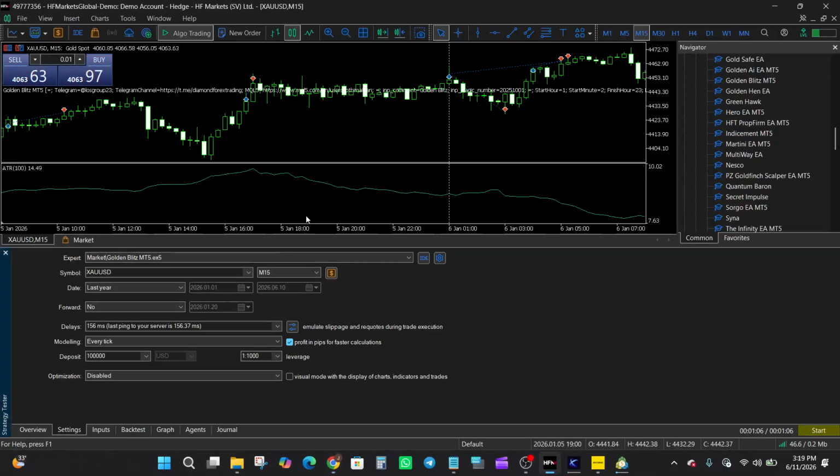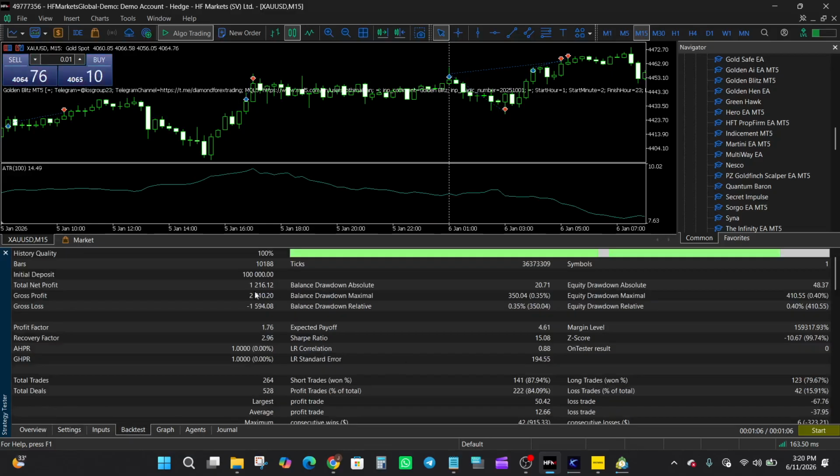Let's see how the EA performed on XAUUSD on the M15 time frame in 2026, from January 2026 till date. All right, covering about 5 months plus. For the delays, we are using the last ping to the server, every tick modeling. So from an initial deposit of $100,000, the total net profit is 1,216.12.